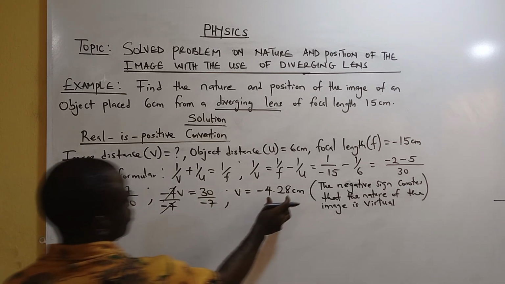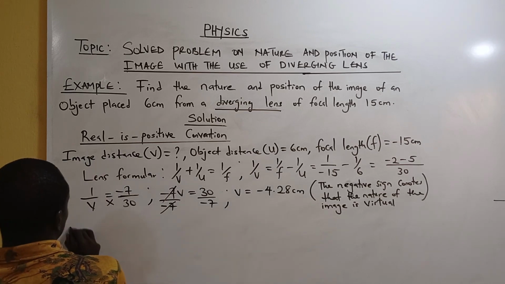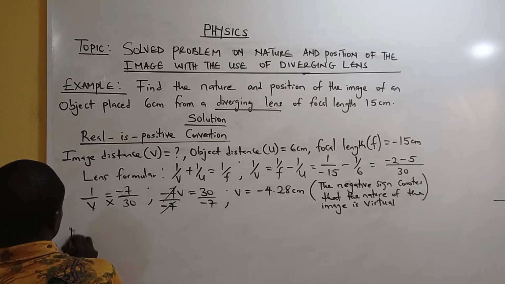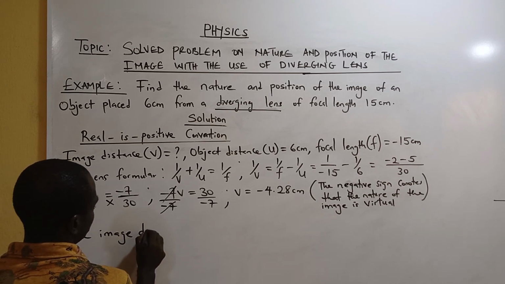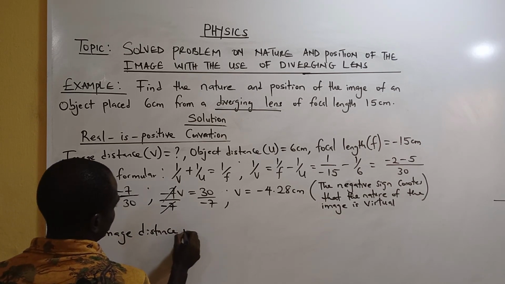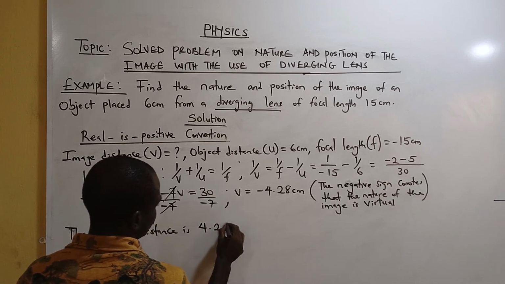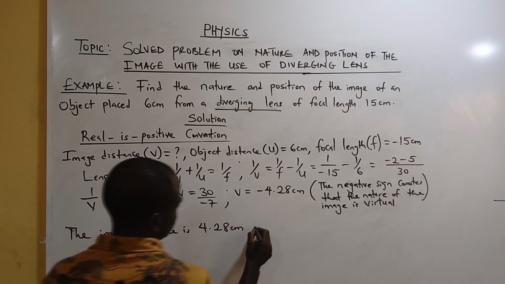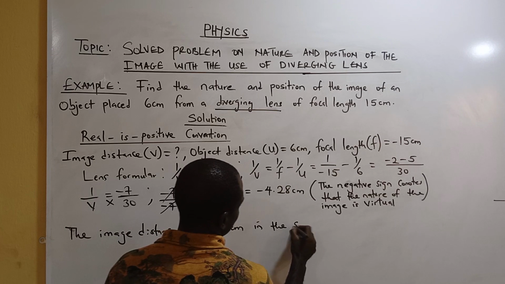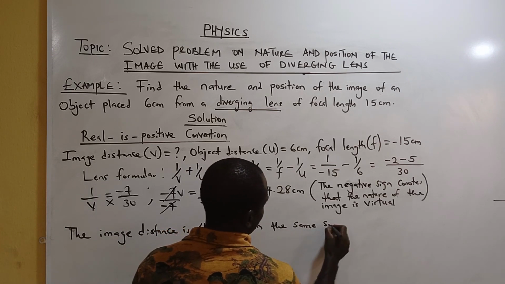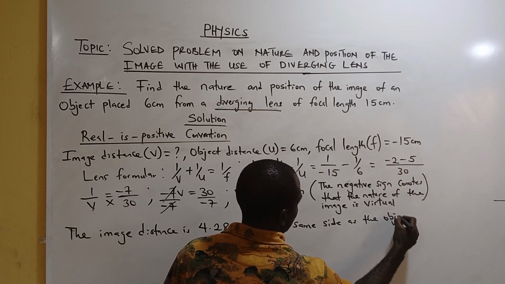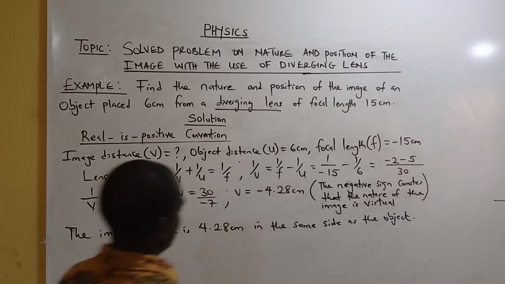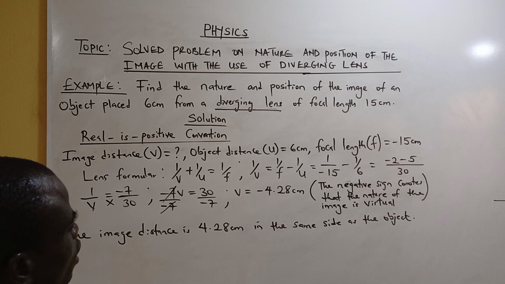while V, the image distance, is 4.28 centimeter in the same side as the object. The same side as the object.